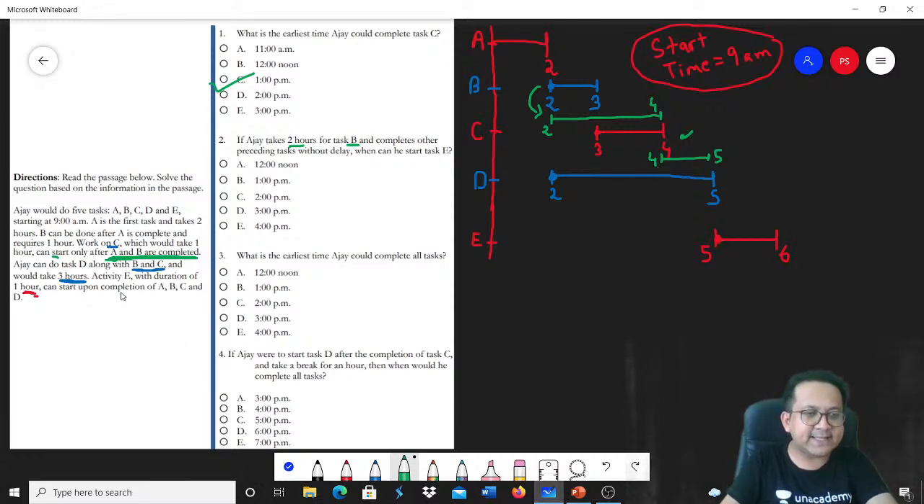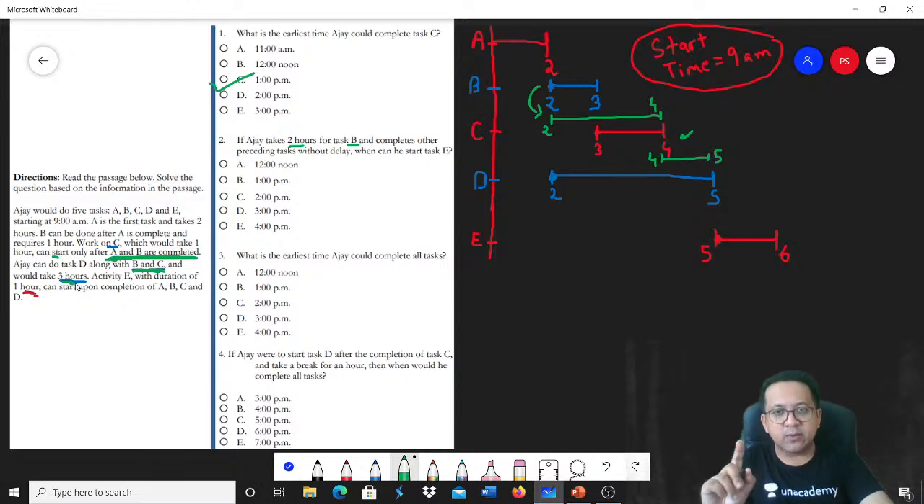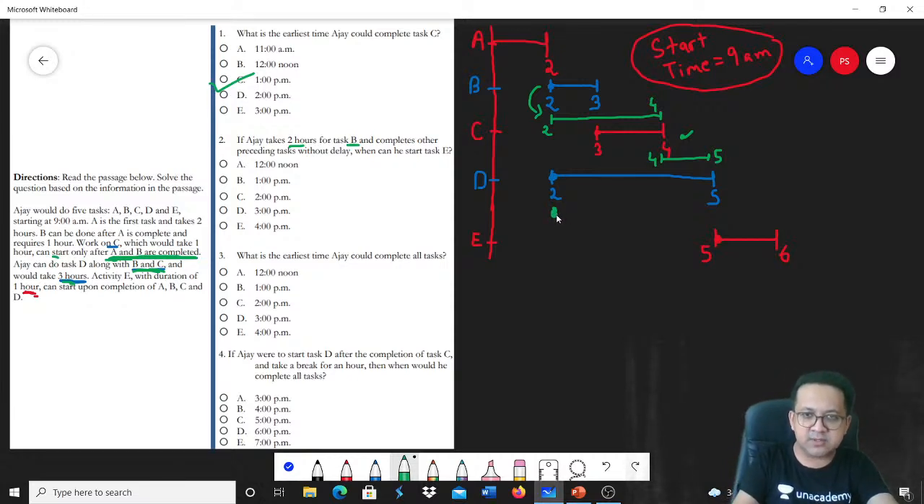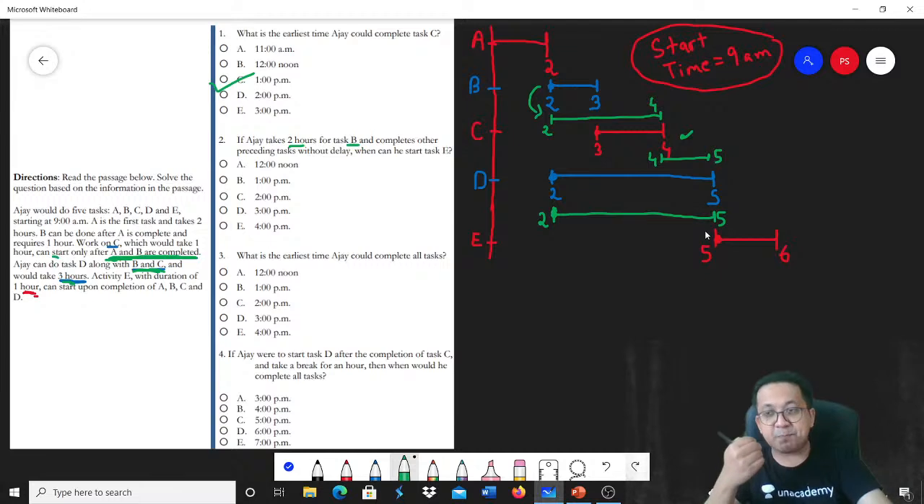What about D? Ajay can do D along with B and C. So it runs parallel with B and C and would take 3 hours. Remember, B is starting at the end of 2 hours, so D can also start at 2 hours. Why? Because it runs parallel to B. And D takes 3 hours. So D would be 2 to 5. Why 2 to 5? Because it runs parallel with B, and B is getting started at the end of 2 hours.